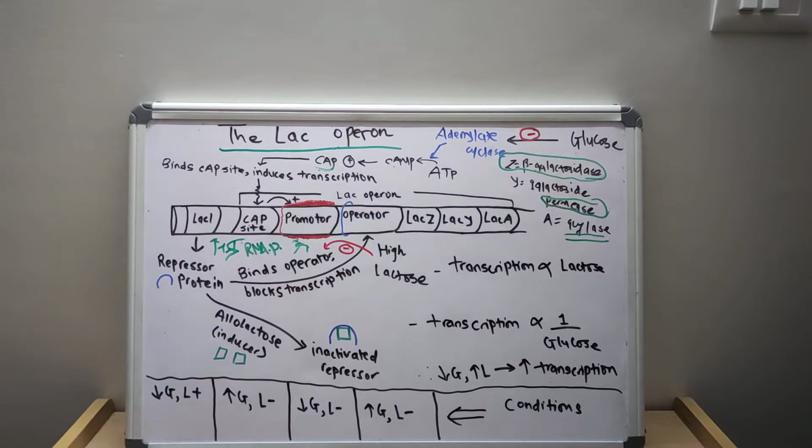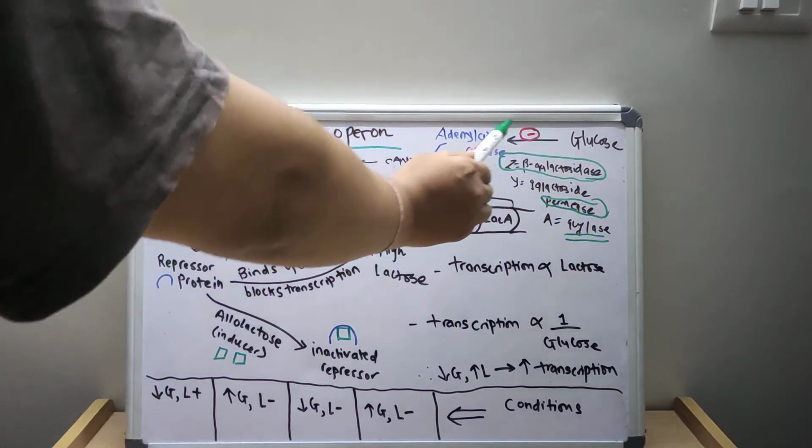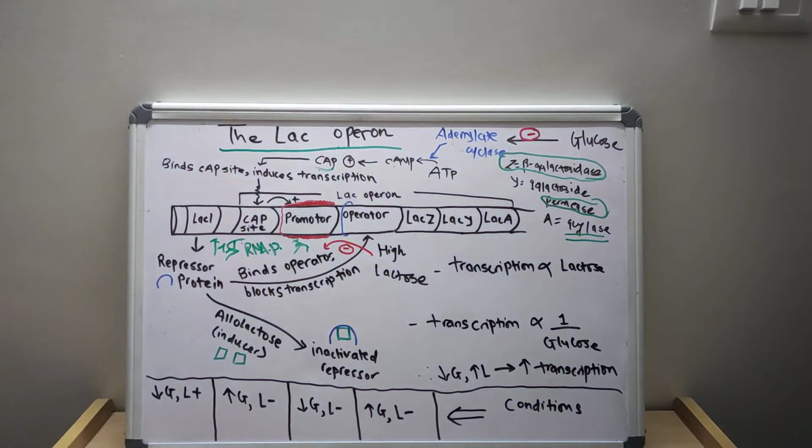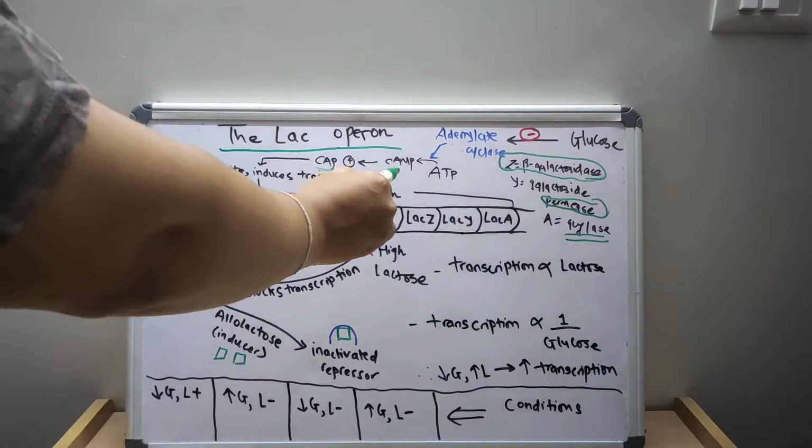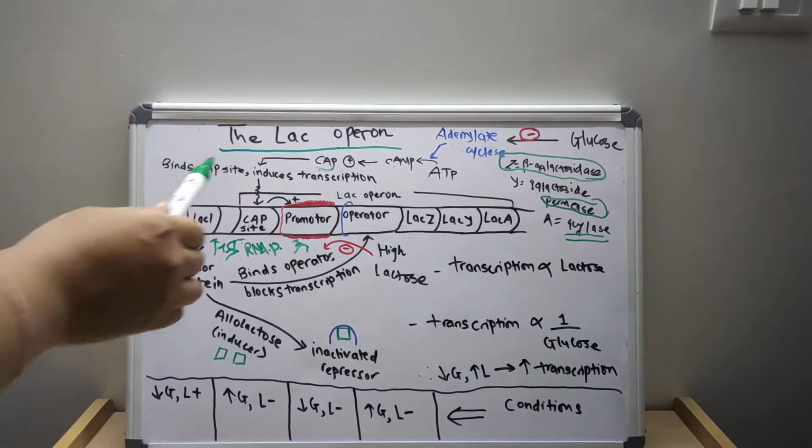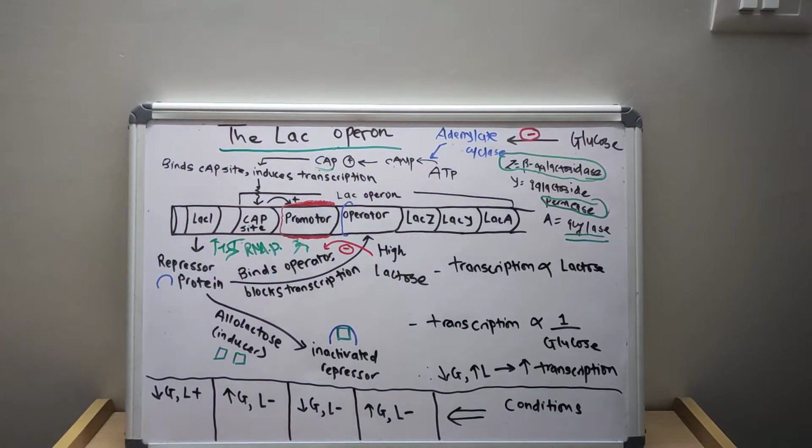But the presence of glucose decreases the amount of adenylate cyclase, thereby reducing the cyclic AMP, thereby reducing the CAP, and the formation of the CAP-cAMP complex is low.